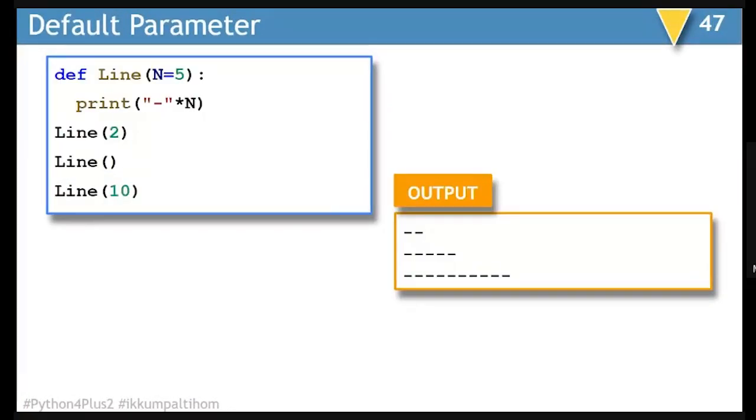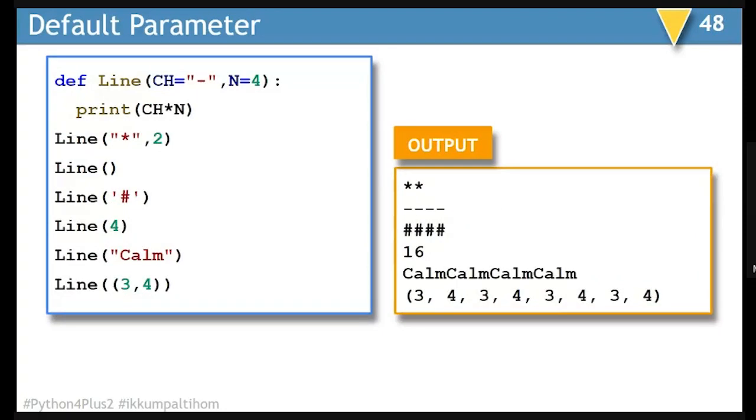This is a simple example of the similar kind where we are passing a default parameter as 5. So if I draw a line with 2, it is going to display 2 dashes. If I pass nothing, it will be 5 dashes. If I pass 10, 10 dashes will be displayed.